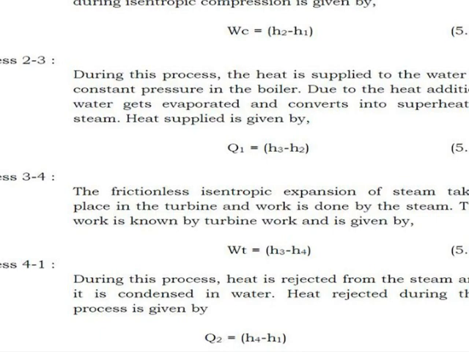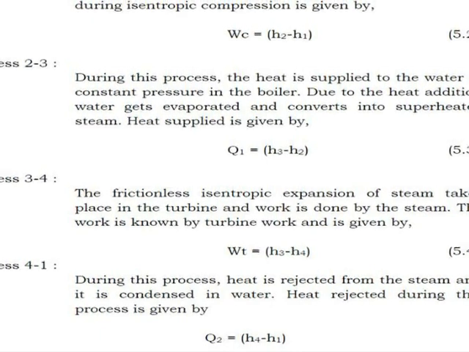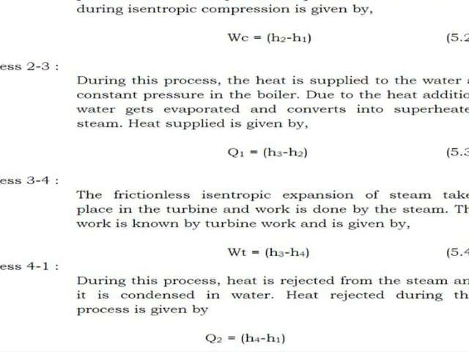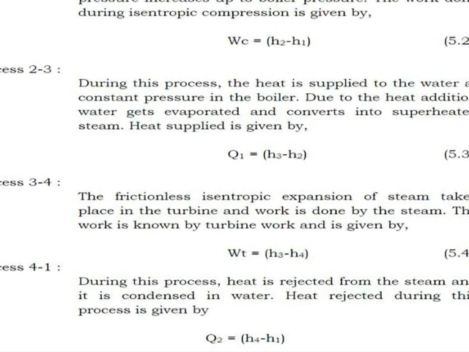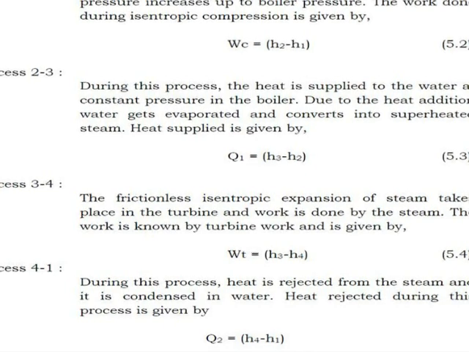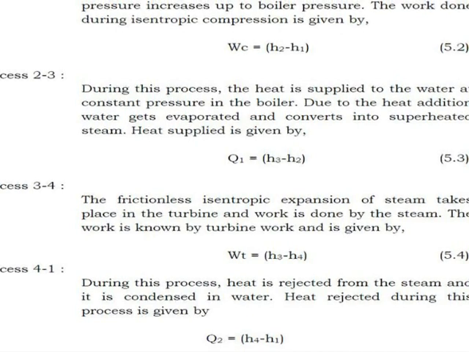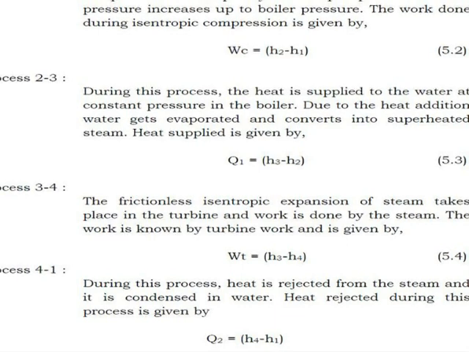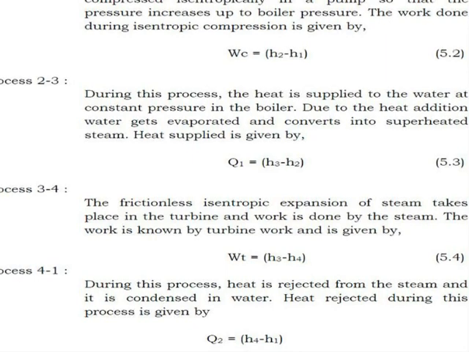So now we are moving towards the second task. Here you can see different processes. The processes 1 to 2, 2 to 3, 3 to 4 and 4 to 1 are shown, where the 1 to 2 process takes place in the pump. The pump is pumping the water from state 1 to 2, and when we apply the steady flow energy equation to the pump, we get the amount of work which we have to supply to the pump, WC, that is equal to H2 minus H1.